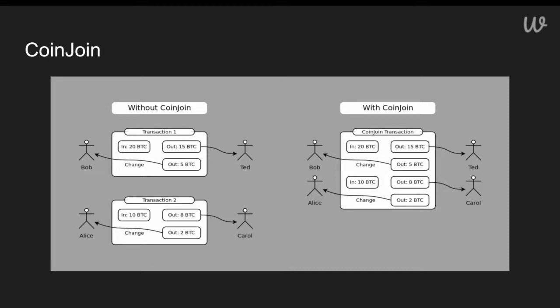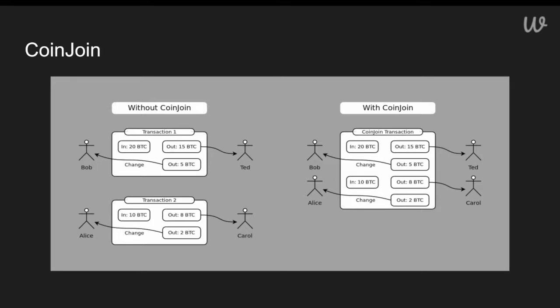It's not necessarily the case that Alice is only sending money to Carol. She might be sending money to Carol and Ted, and same with Bob within this CoinJoin transaction. So you could join transactions of different amounts, potentially also even similar amounts, and then send them to arbitrarily many addresses, which provides a nice obfuscation mechanism,